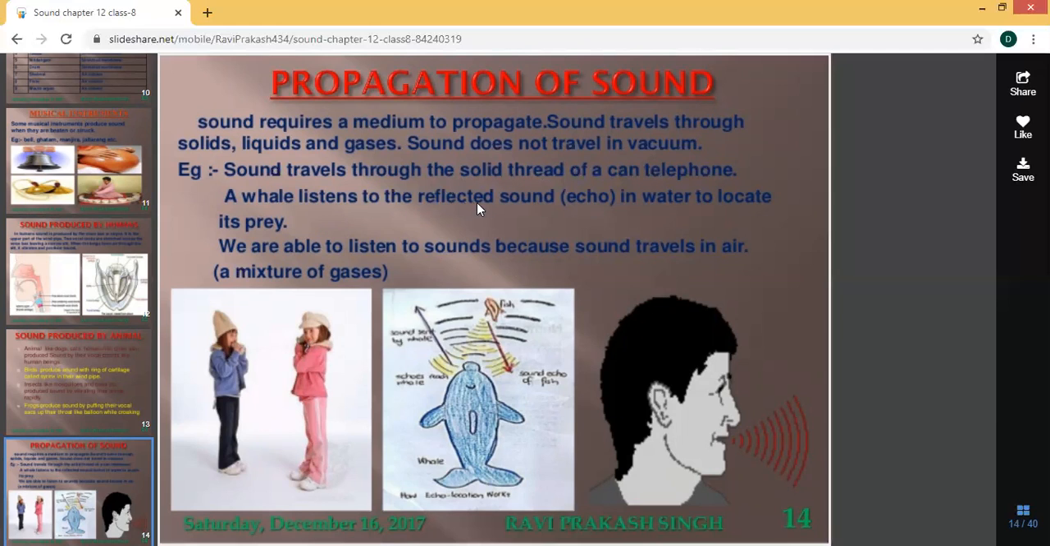A whale listens to the reflected sound, the echo, in water to locate its prey. The sound will go and reflect back; the reflected sound is called an echo. Then, we are able to listen to sounds because sound travels in air. Air means a mixture of gases. So we can hear because the sound travels through the air.